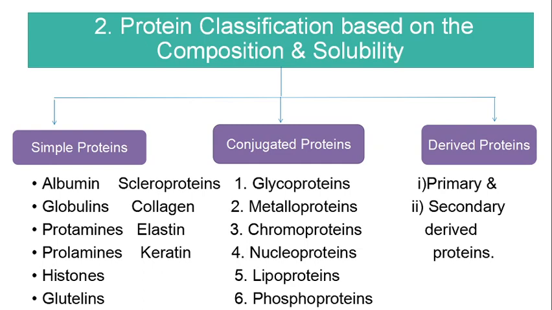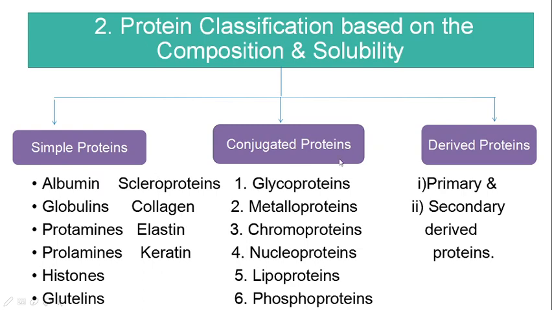These are some examples of the fibrous and globular proteins included under the category of simple proteins. So simple proteins include albumin, globulin, prolamine, protamine, histone, glutelins, collagen, elastin, keratin, fibroin, etc. All these come under the category of simple proteins.